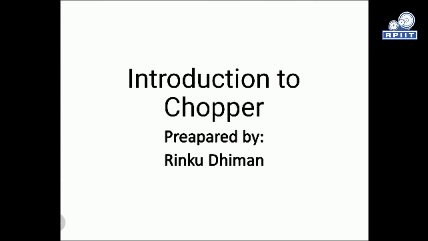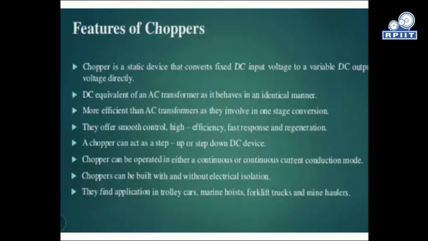So today I'm going to discuss the chopper. In an earlier lecture I gave a brief introduction to the chopper basically. So what is a chopper? A chopper is a device which converts a fixed DC into a desired DC. We'll discuss the features of the chopper, the working principle of the chopper, and the basic classification of choppers.